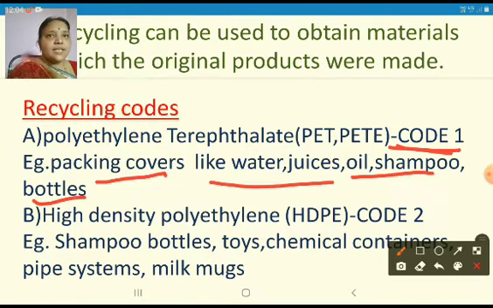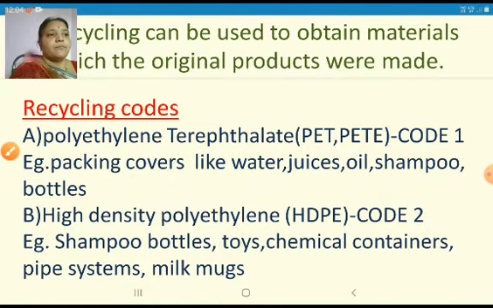If you carefully see the bottle, you will see the universal recycling symbol. In that the number will be written. If on the plastic bottle, in that recycling symbol 1 is written, that means it is polyethylene terephthalate. So according to the number, the plastic waste that we are throwing is separated.